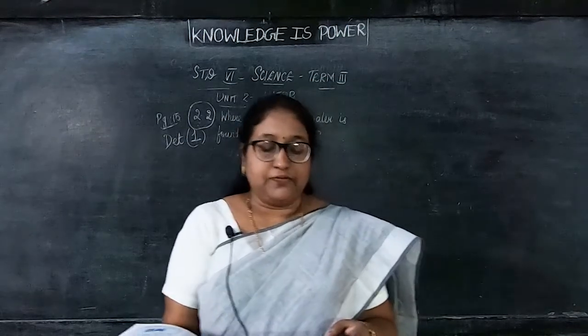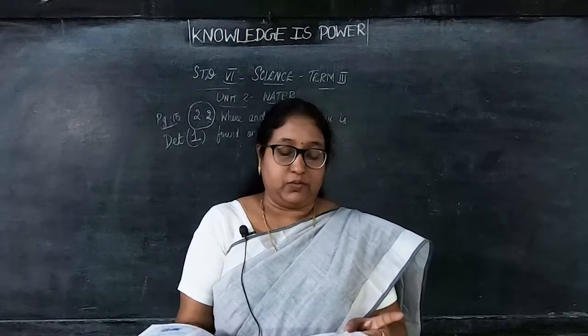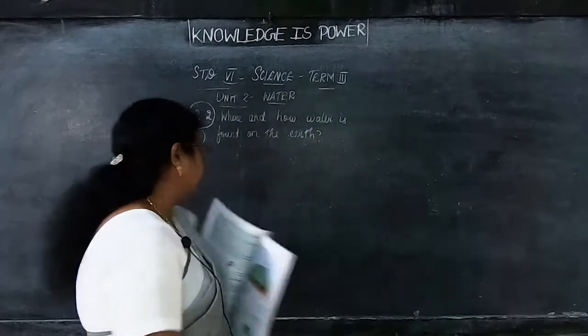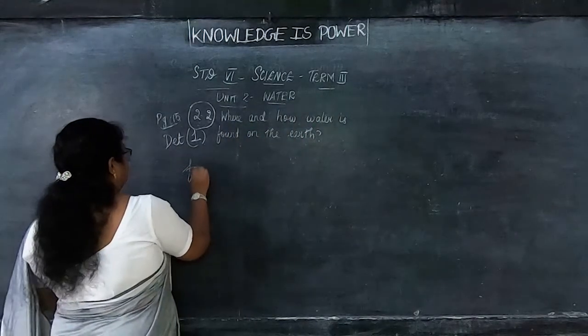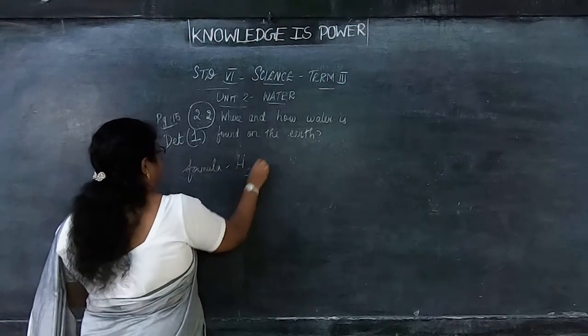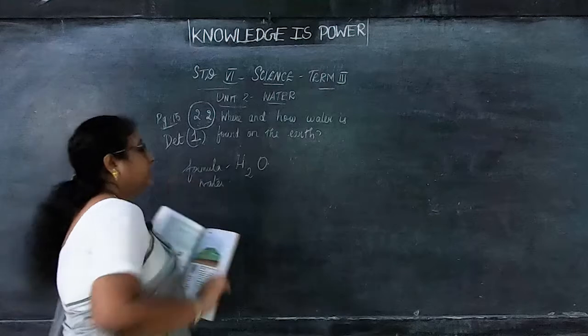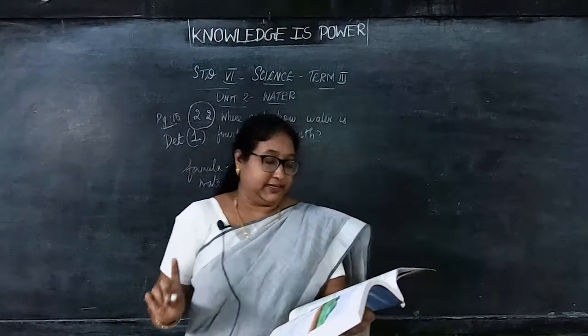It is composed of 2 atoms of hydrogen combined with 1 atom of oxygen. So what is the molecular formula of water? The formula of water is H2O. Already you know the formula of water. H2O. Okay, that is 2 hydrogen atoms and 1 oxygen atom.